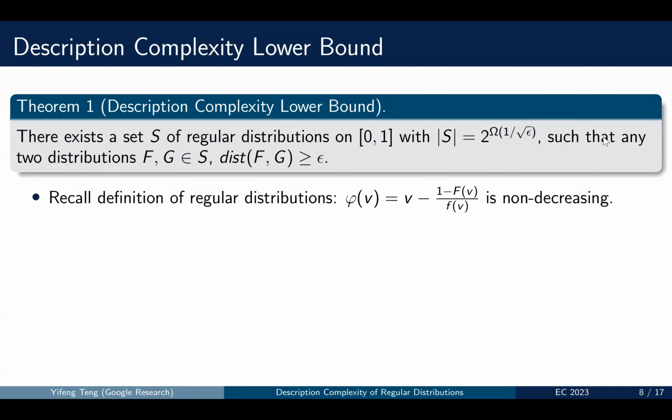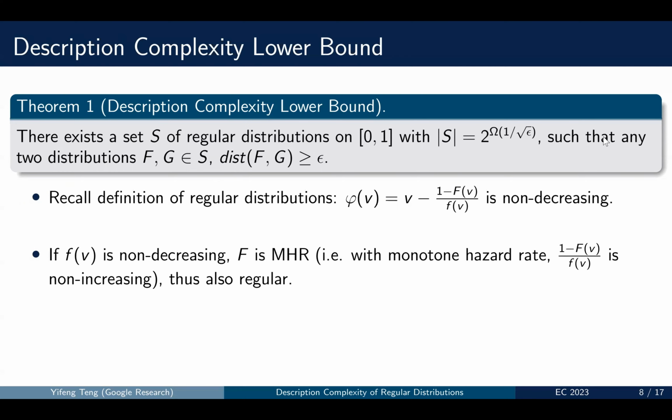Recall that in the definition of regular distributions, we define the virtual value function and say that the regular distribution is the class of distributions with virtual value function being non-decreasing. And if the PDF is non-decreasing, then we can actually show that the distribution has monotone hazard rate, and it is also regular.